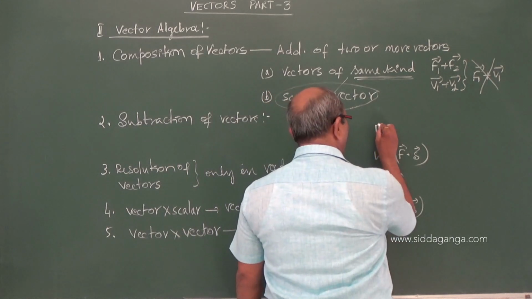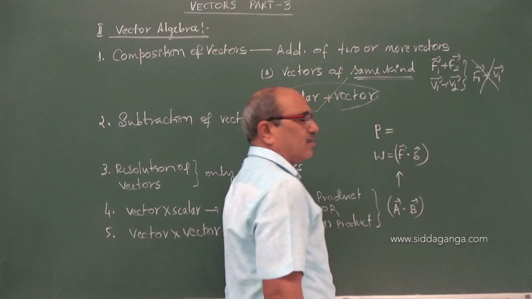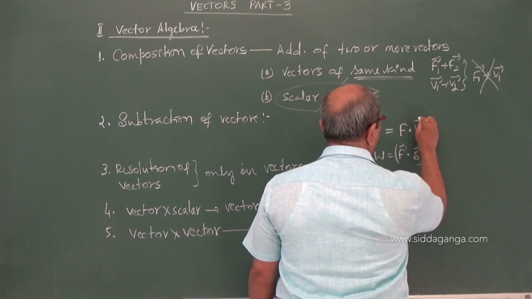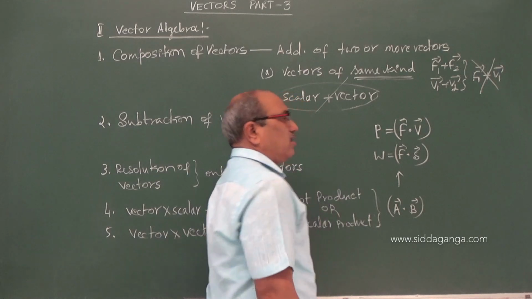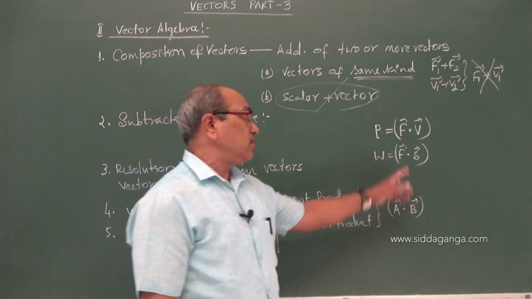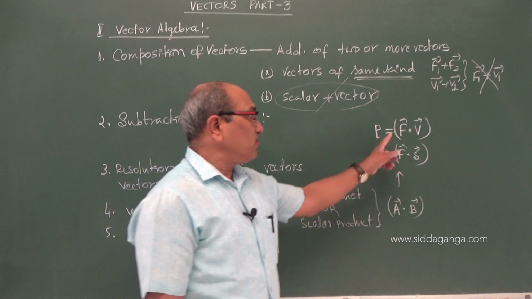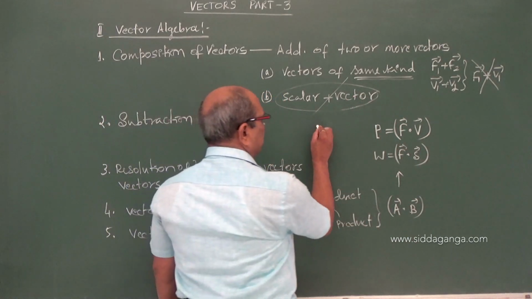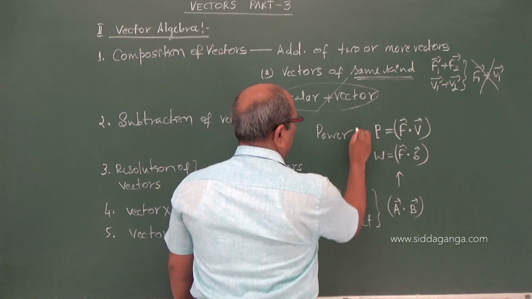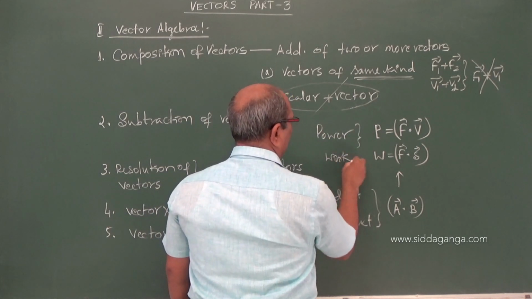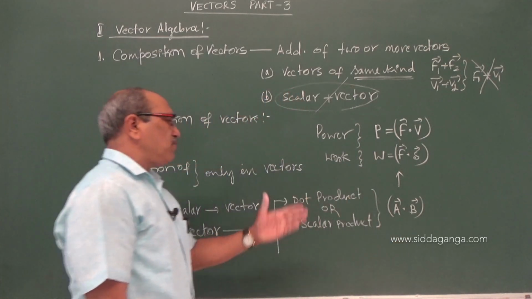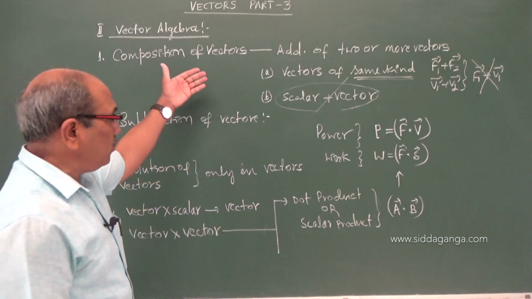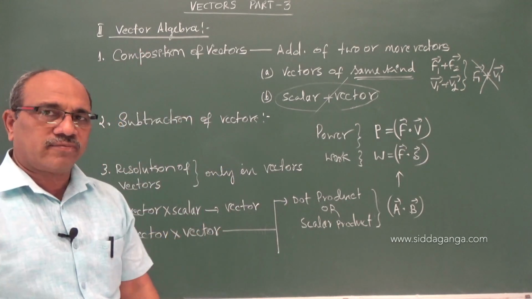Similarly, you have studied power in work, power, energy. The power of a body can be measured with the dot product of force and velocity. Force is a vector, velocity is a vector. When you do F dot V, it becomes a scalar, the power of a body. It is the work done. So this is an example of dot product or scalar product. We will go into details afterwards, what we are going to learn in vector algebra.